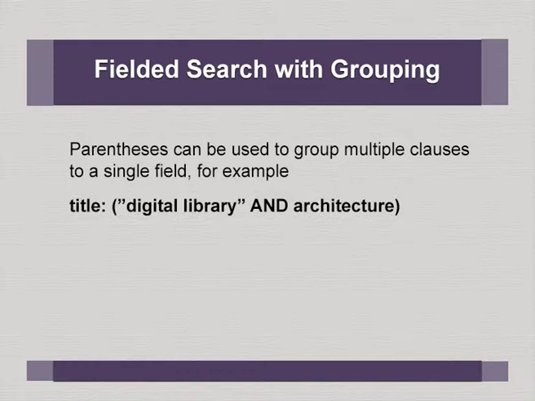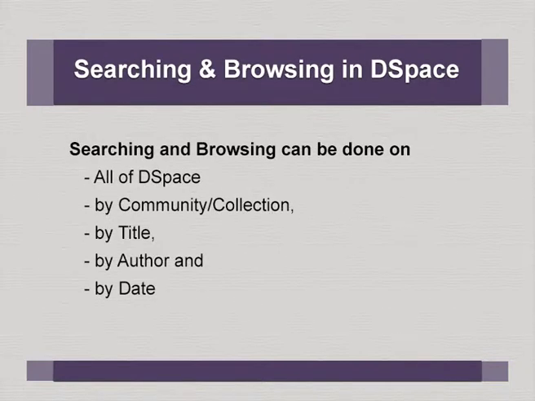So, here we have used field level, phrase search, grouping and Boolean, almost about 4 techniques of the search facilities we have used. Now, searching and browsing, DSpace allows searching and browsing. You can search the entire DSpace, or you can limit your search to a community or a collection, or you can limit your search to a title or author or date.